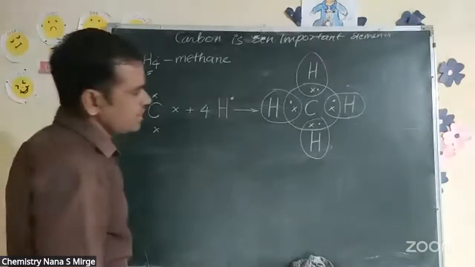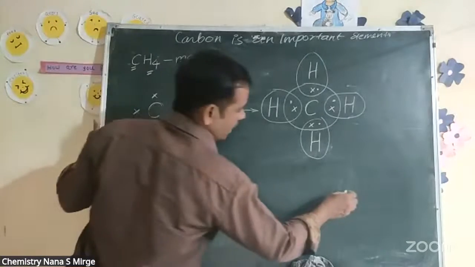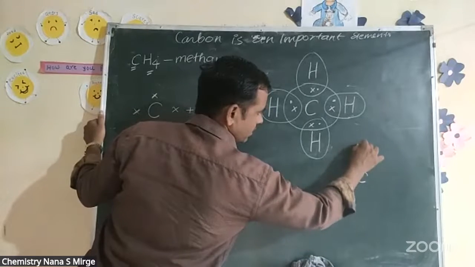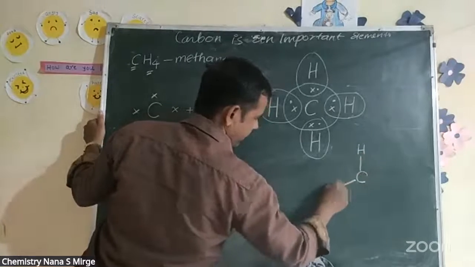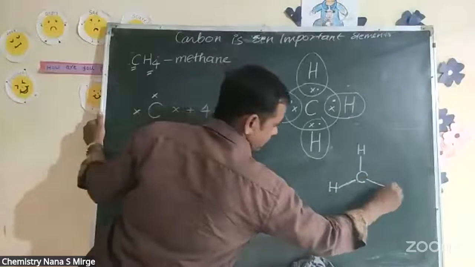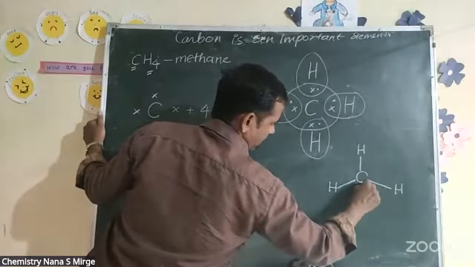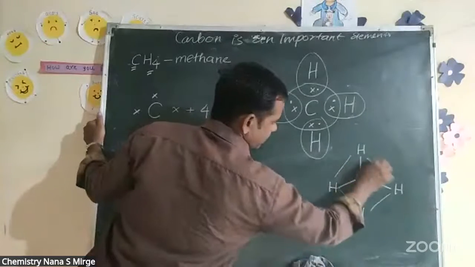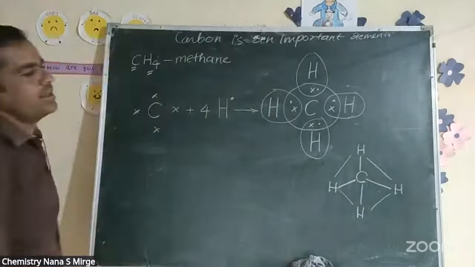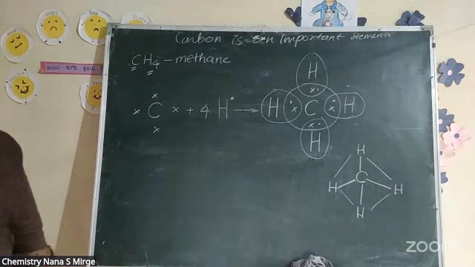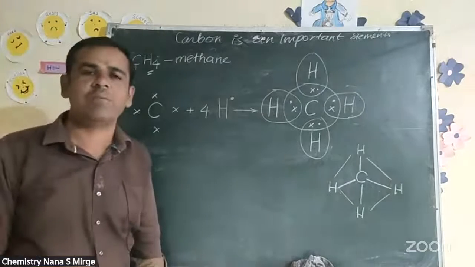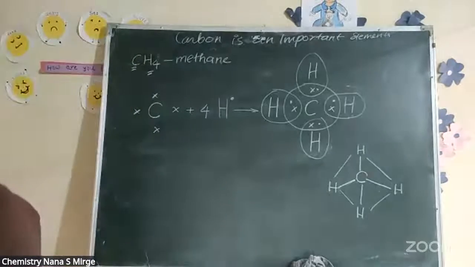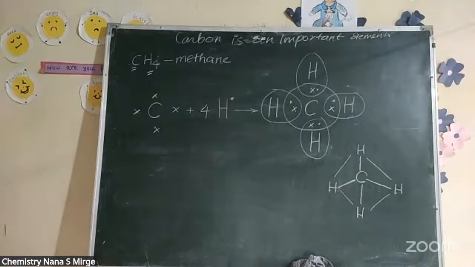So there are 4 bonds, or you can write the Lewis dash structure like this: hydrogen, carbon, hydrogen, carbon. This one is a tetrahedral structure. Carbon can bond with 4 hydrogen atoms to form a methane molecule. That means carbon has a unique capacity to combine and to form